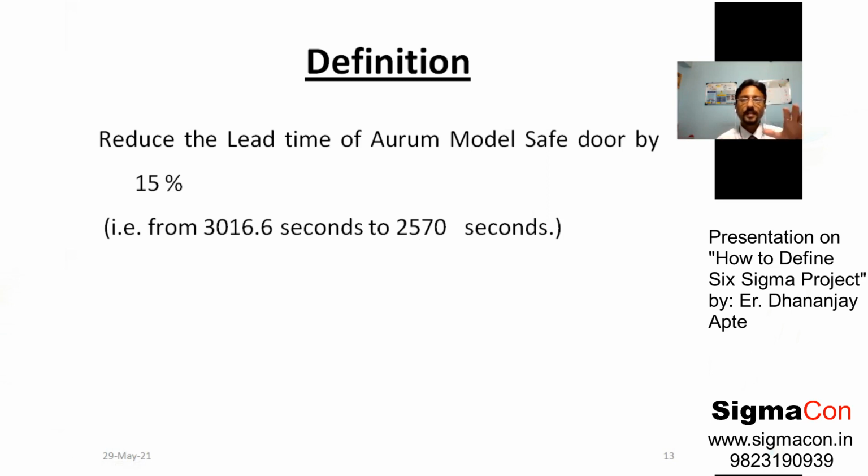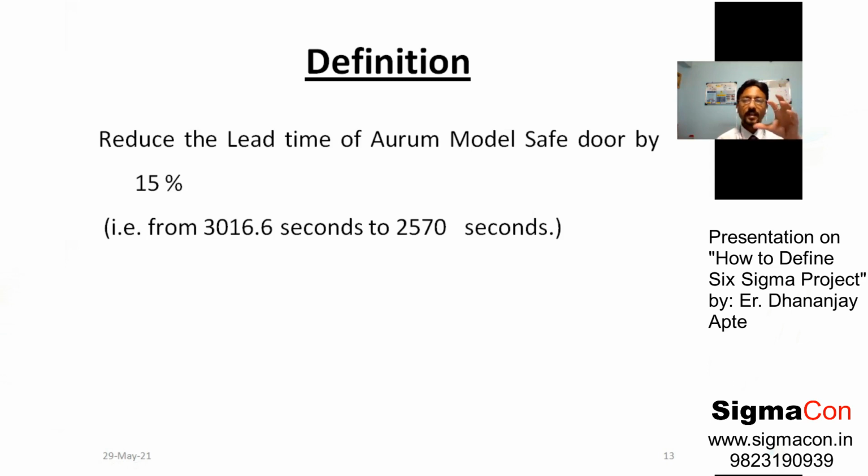Now this is a crisp definition. This definition is SMART: specific, measurable, achievable, realistic, time bound. Why specific? Because it describes a 15% reduction. Measurable. Why measurable? Because this reduction of 15% in time can be easily measured by the industrial engineering department in a company.